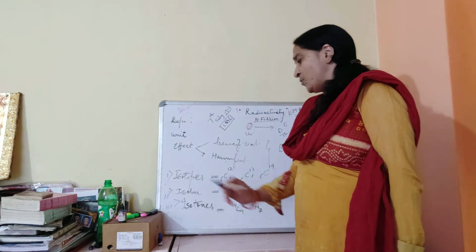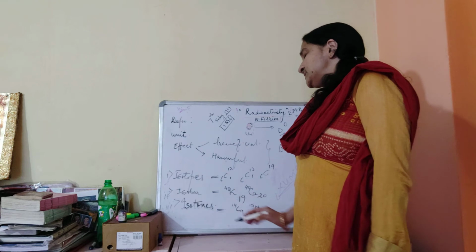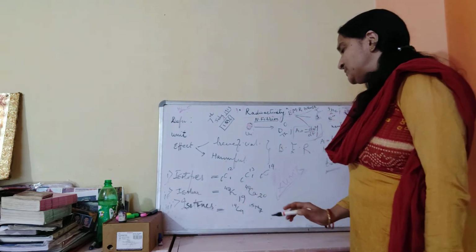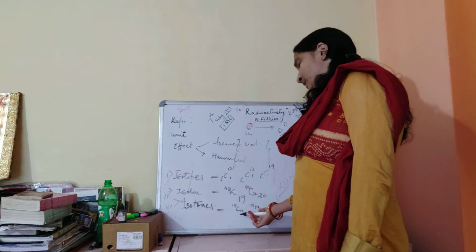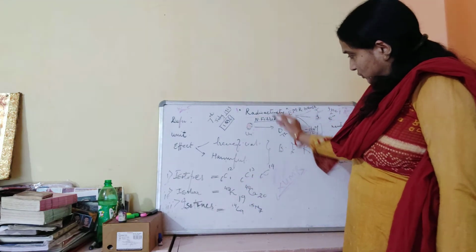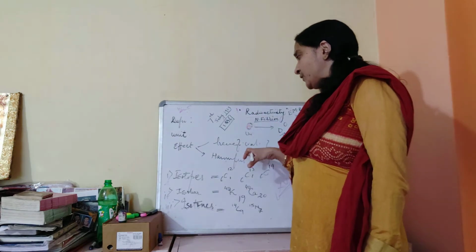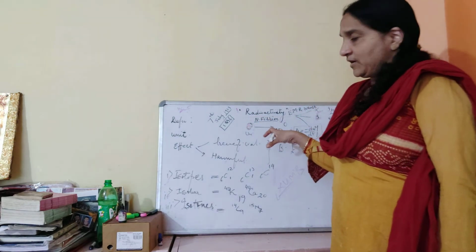Isotones show the same number of neutrons but different numbers of protons and electrons. So that is a clear-cut definition about radioactivity.